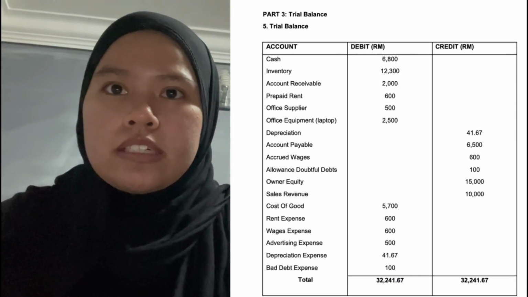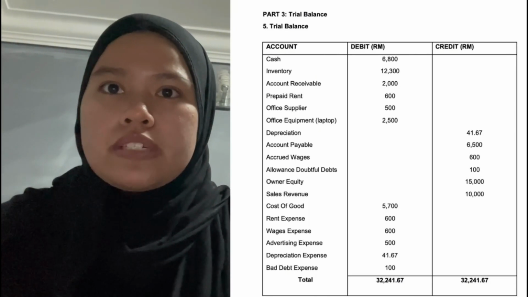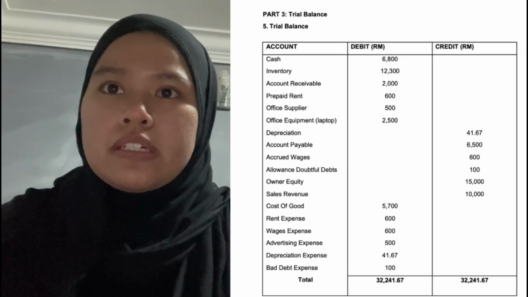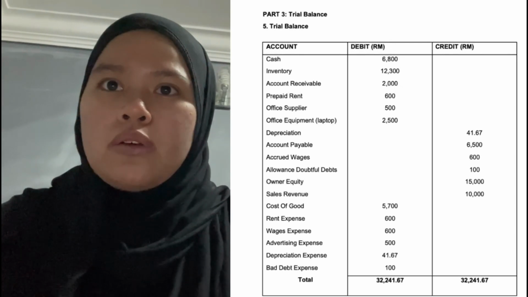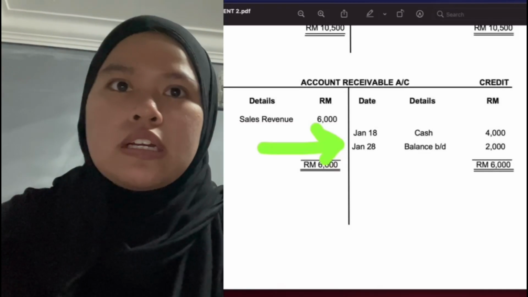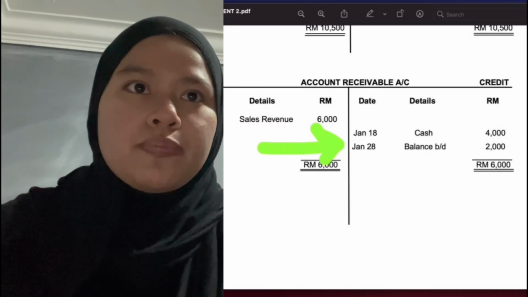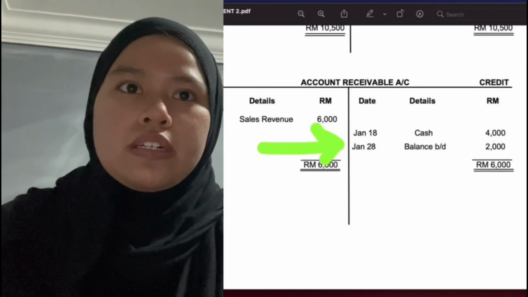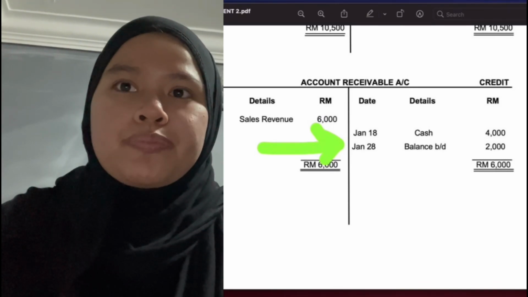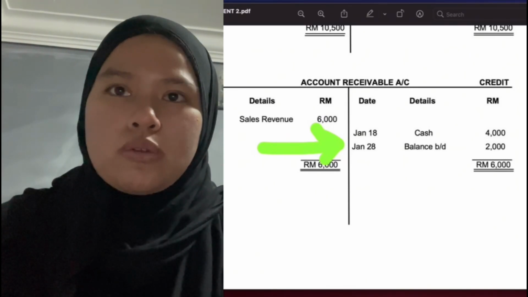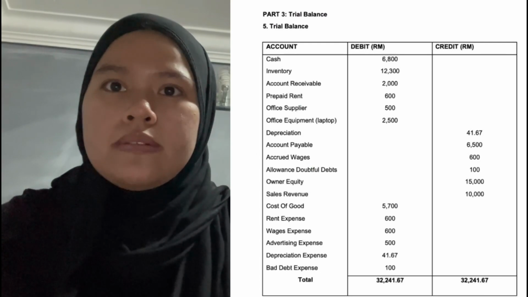Then the third is the account receivable. Account receivable we put there for the debit part and 2,000. How do we get 2,000? We can see in the ledger in the part 1. In the ledger account we put there, as you can see it, 2,000. So that's why we put it 2,000.